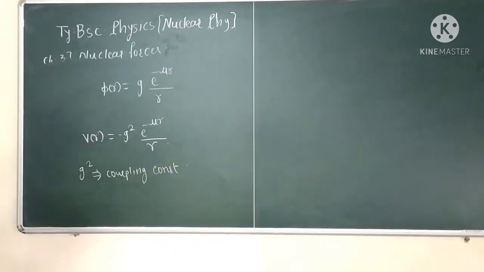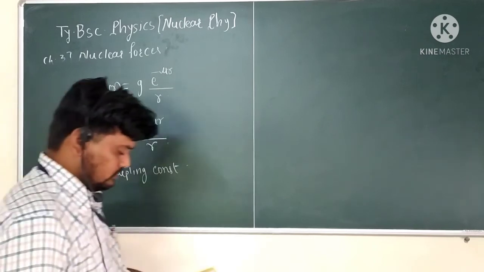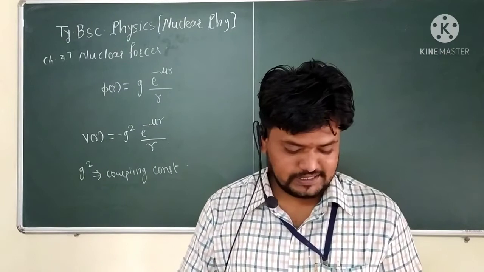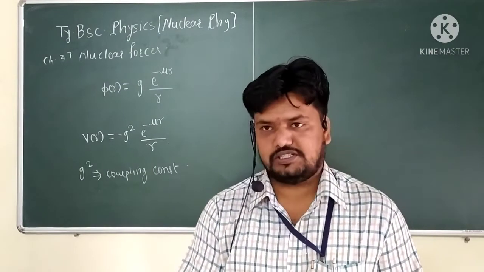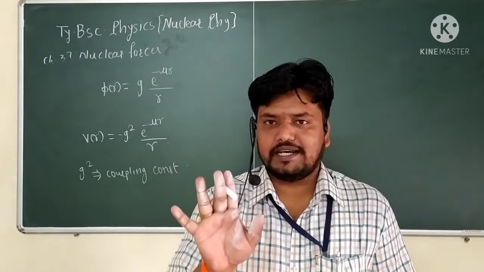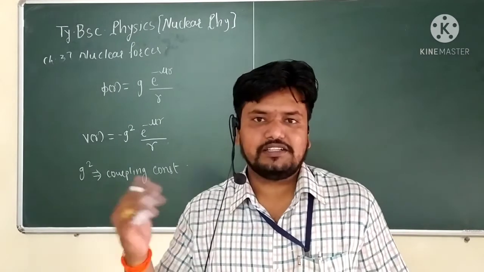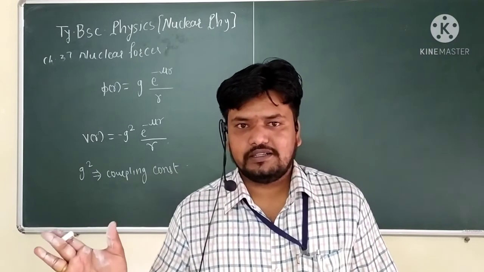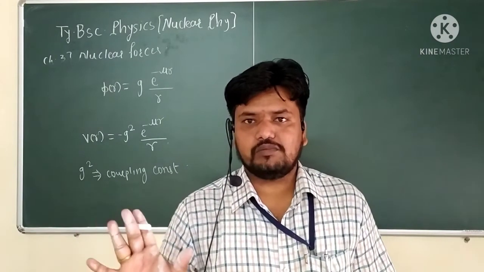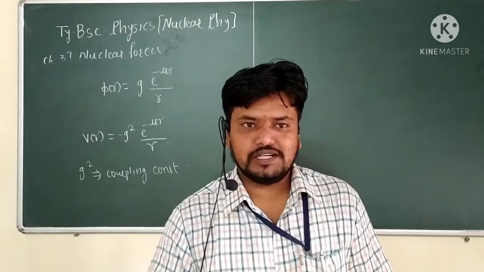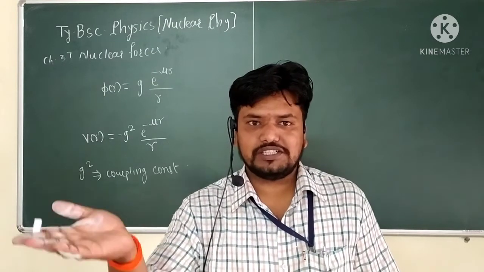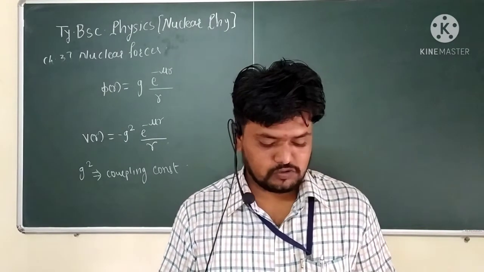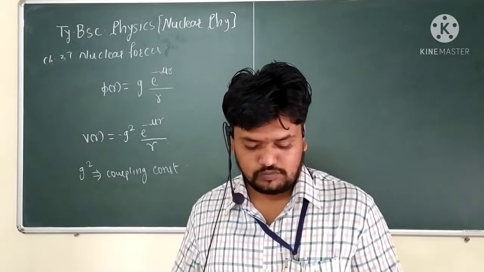So we observe that the nuclear potential decreases more rapidly with distance, as we already saw in the earlier part of the lectures. If the nuclear distance is less, the potential also decreases rapidly with distance.